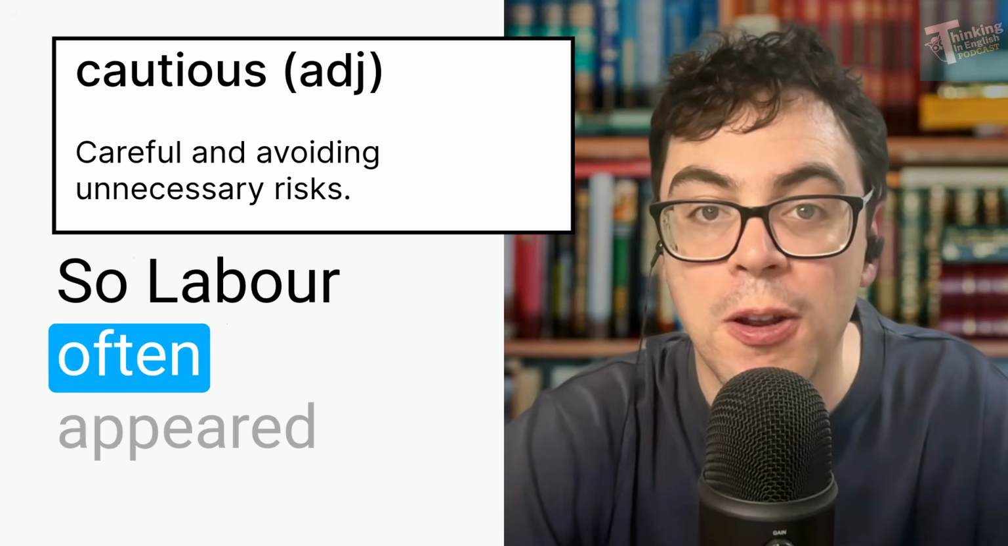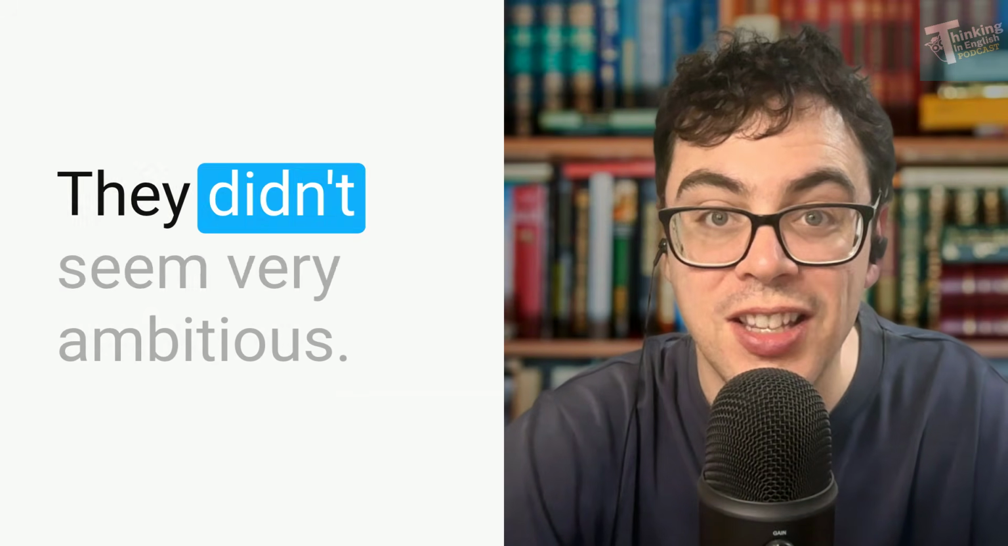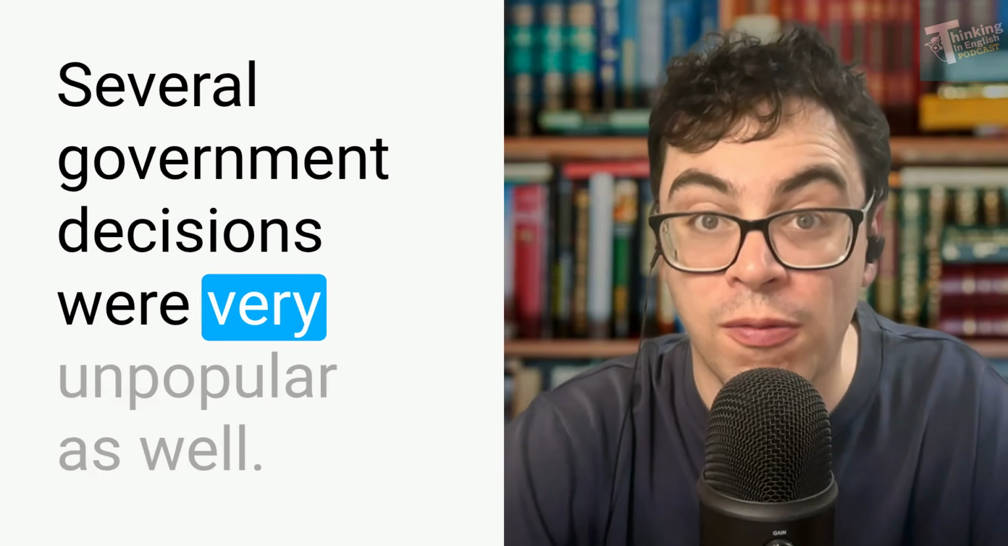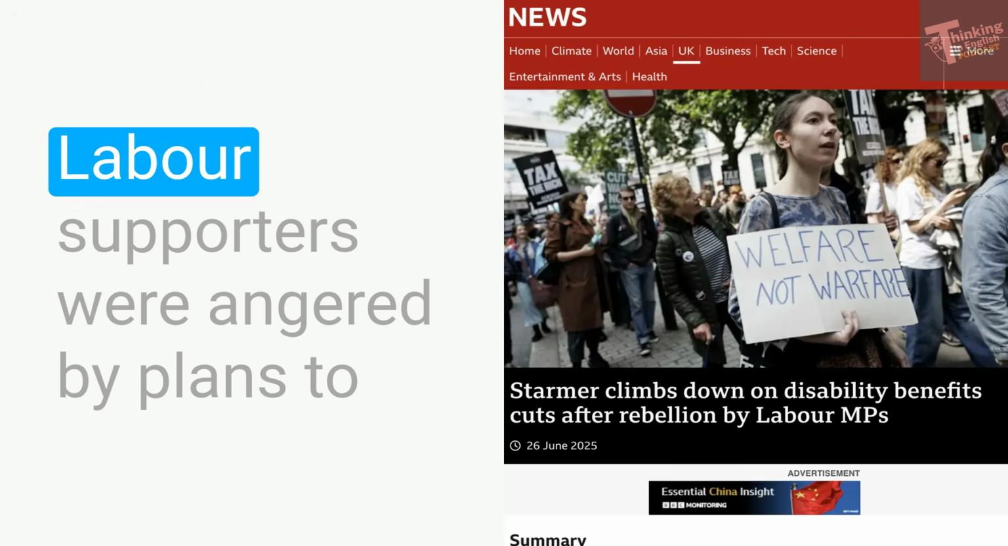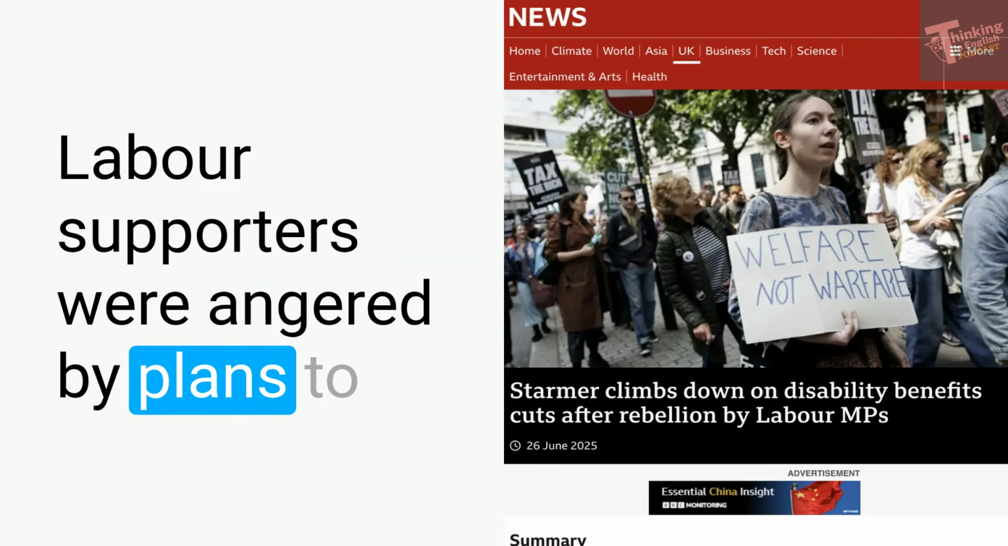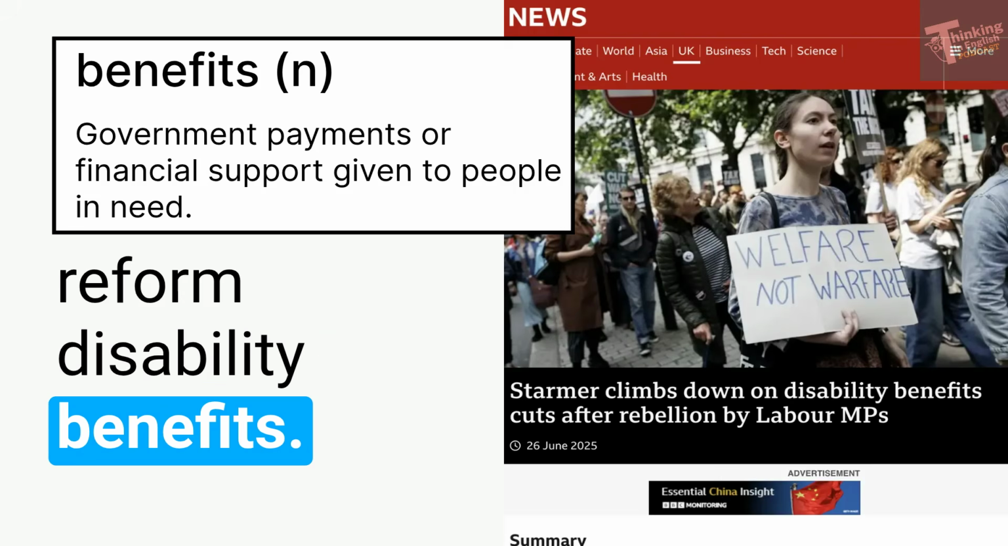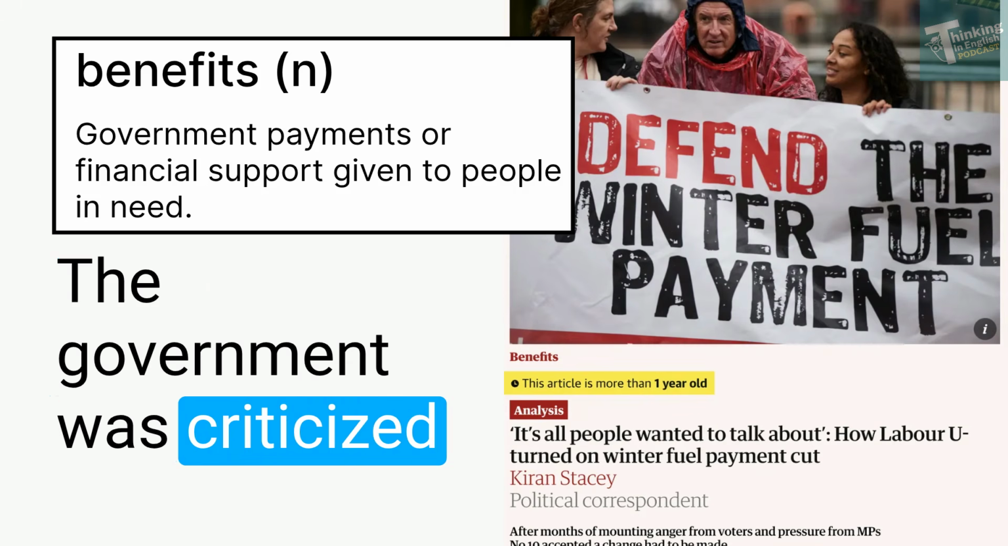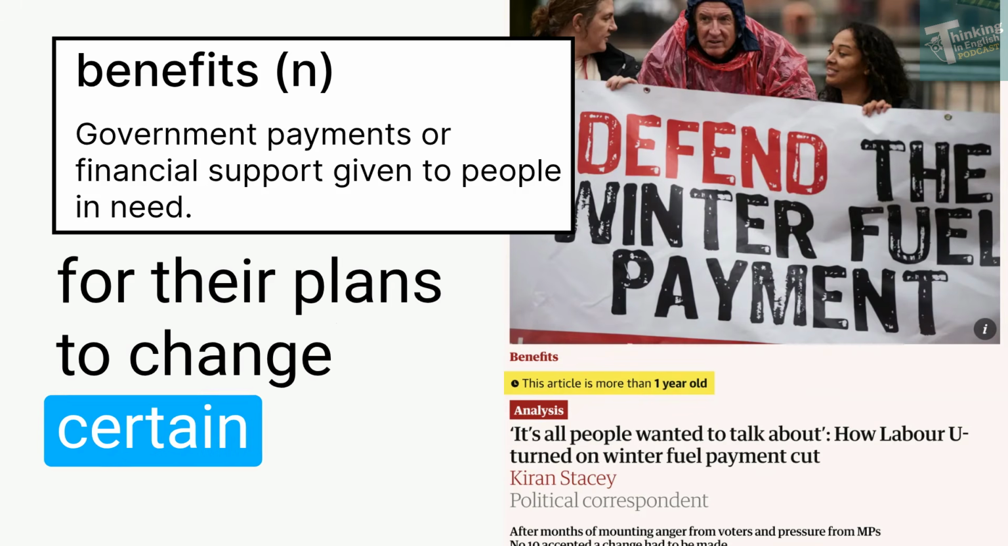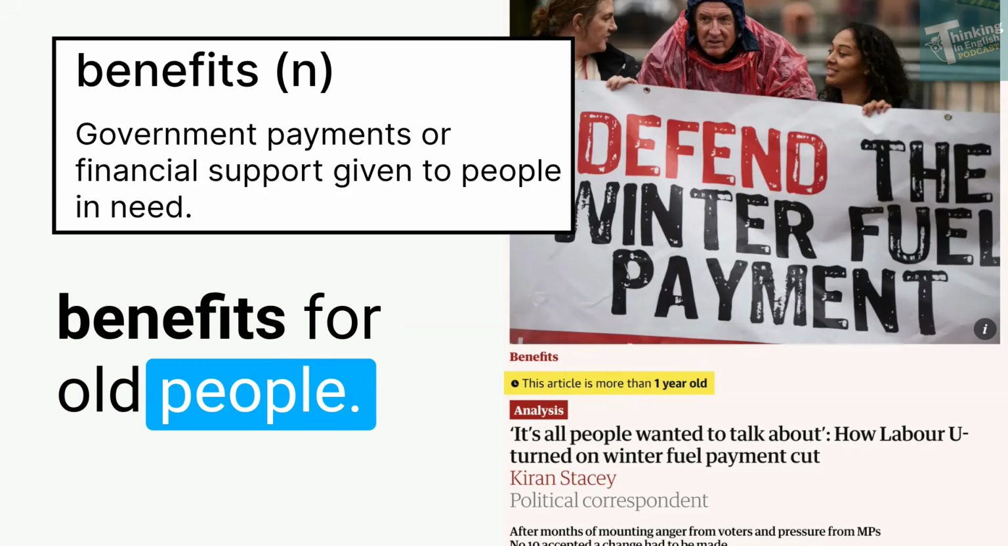So Labour often appeared quite cautious. They didn't seem very ambitious. Several government decisions were very unpopular as well. Labour supporters were angered by plans to reform disability benefits. The government was criticised for their plans to change certain benefits for old people.